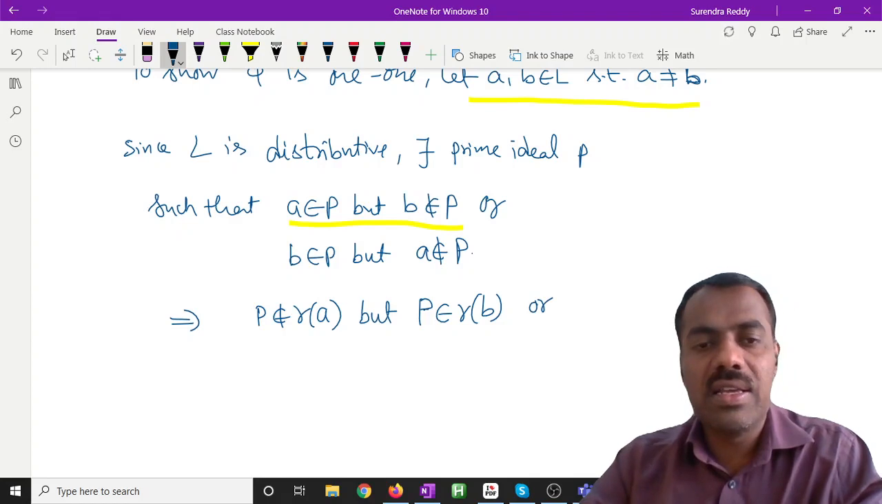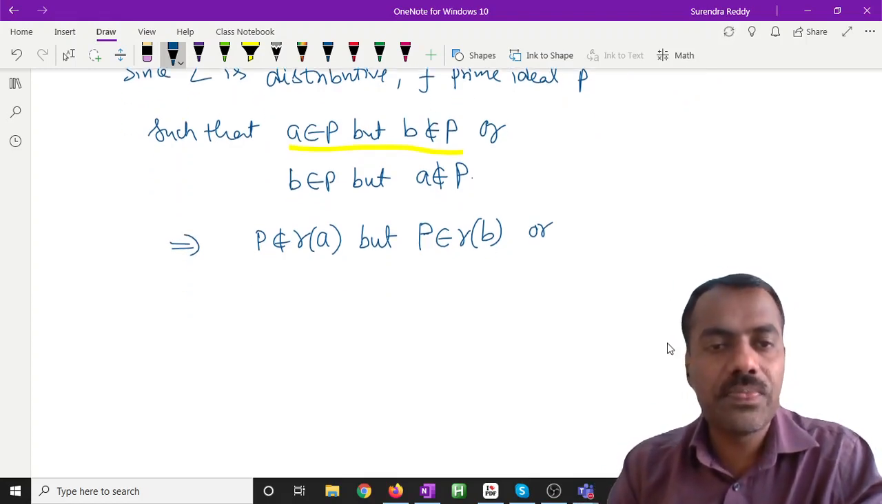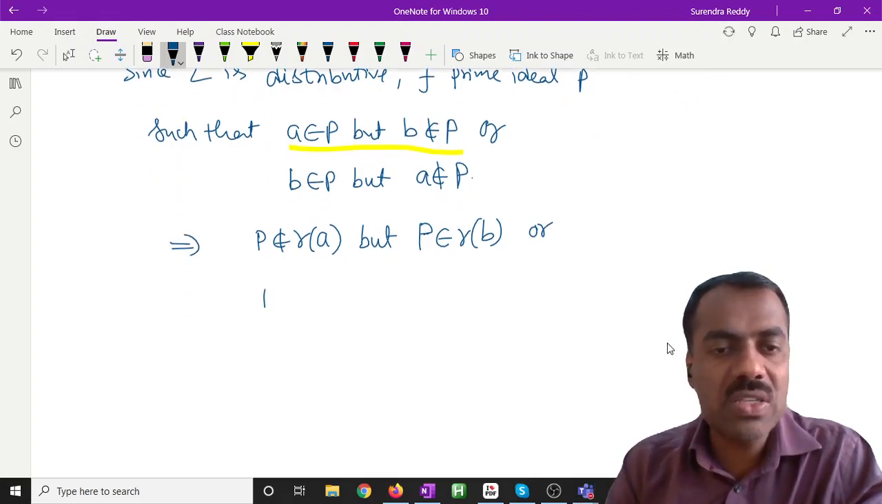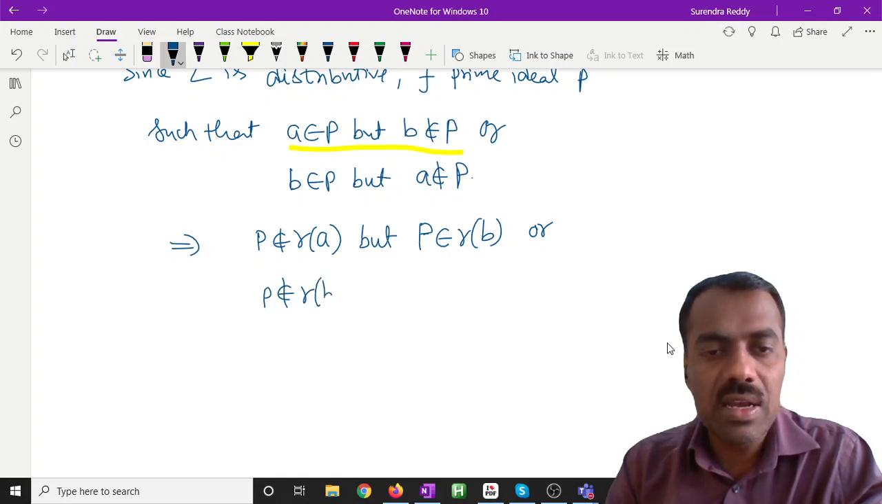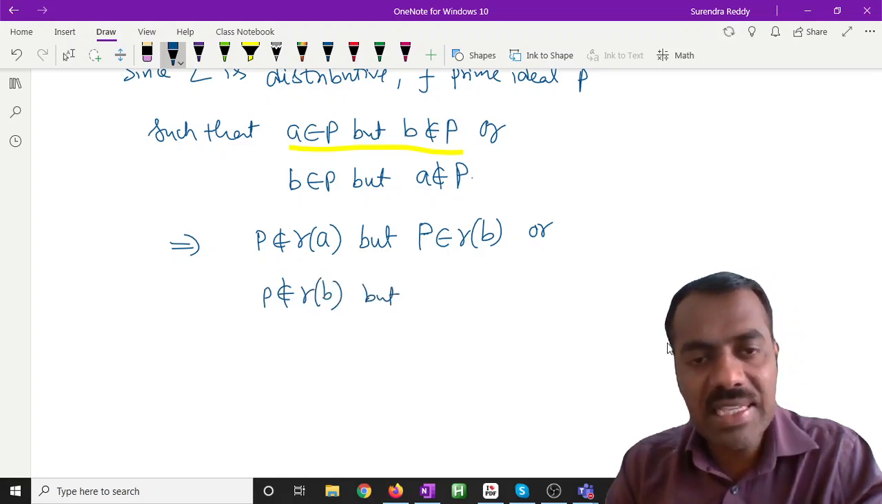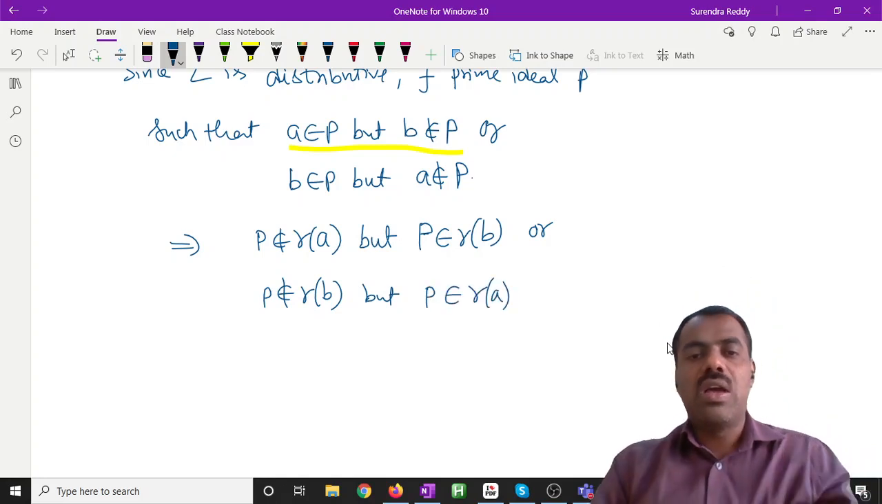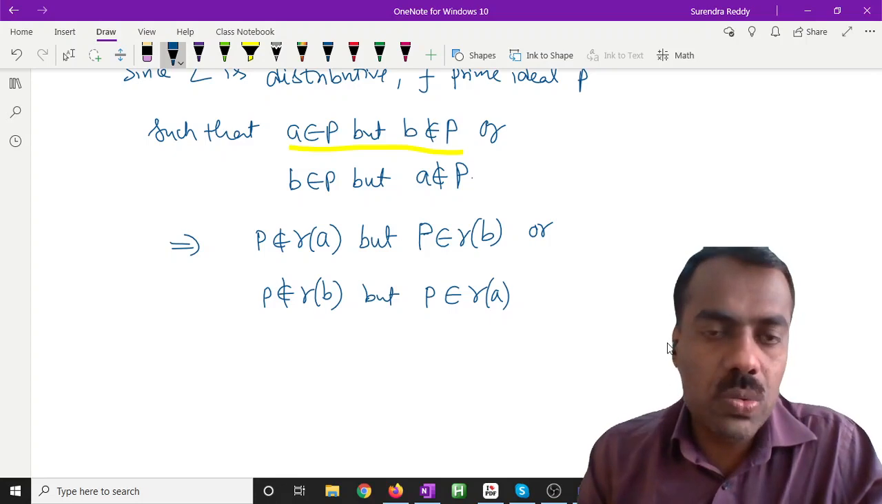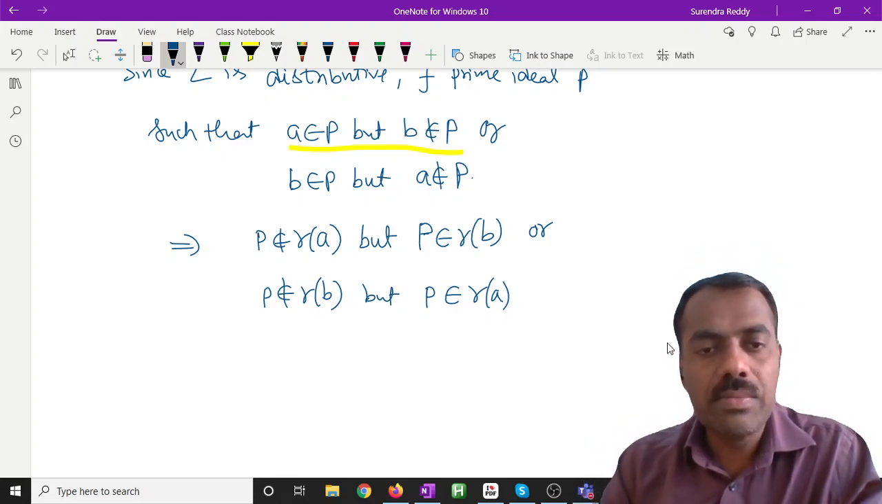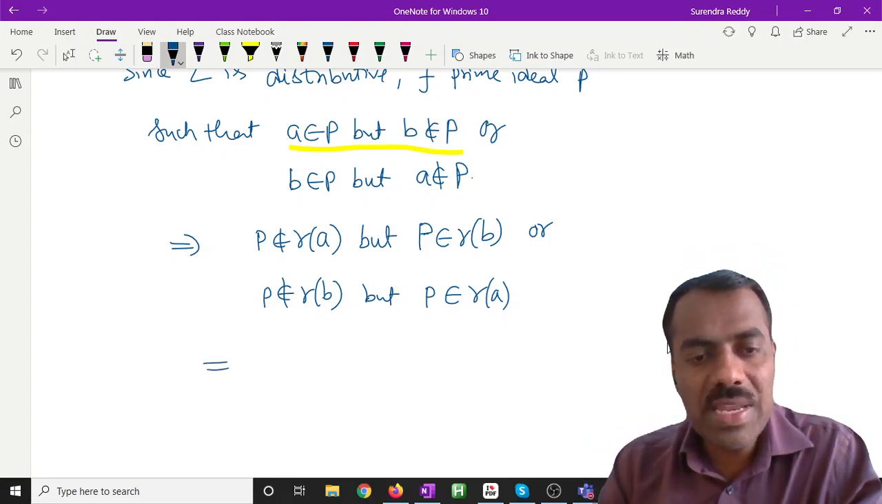Or the second line, what does it say? Because B is in P, so P is not in R of B, but because A is not in P, so P is in R of B. So one of them is always true, right? Is this clear? What is the meaning of this?